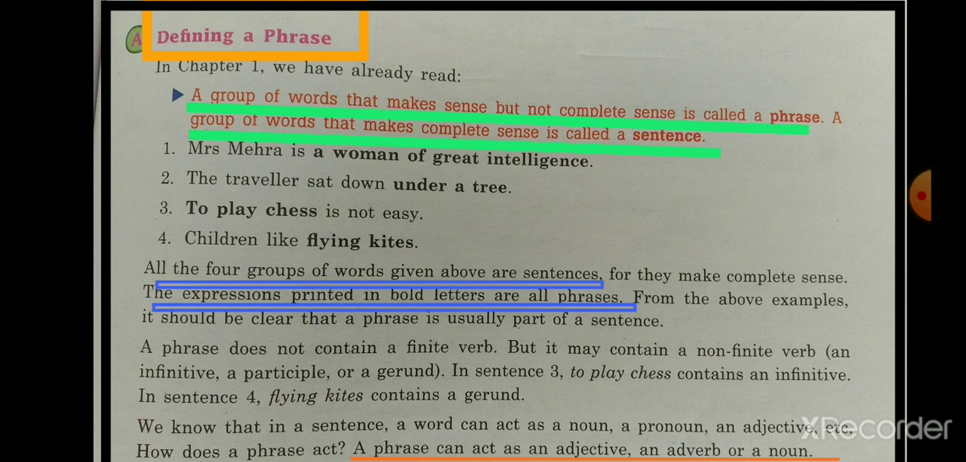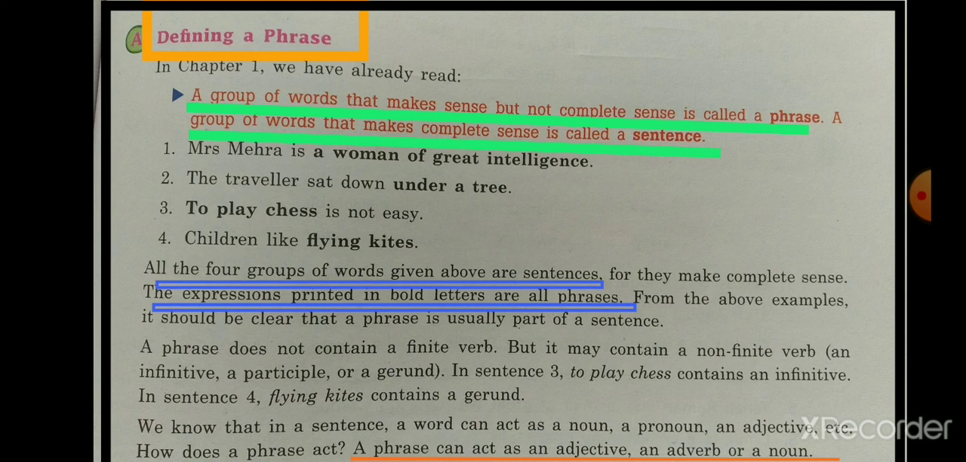Both are the group of words, but if they convey the complete meaning, then it is sentence. But if they do not convey the complete sense, then it is called phrase. Now look at the sentences. Mrs. Mehra is a woman of great intelligence. Here, a woman of great intelligence is a group of words that is making a sense, but as it is not giving a complete sense, so it is a phrase. The traveler sat down under a tree. Here, under a tree is a phrase which is giving us a sense but not complete sense.